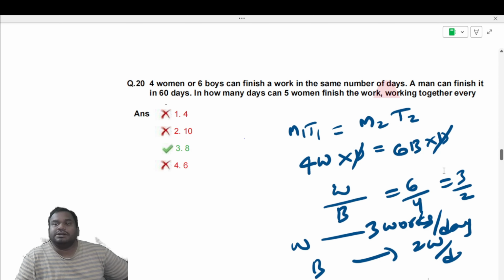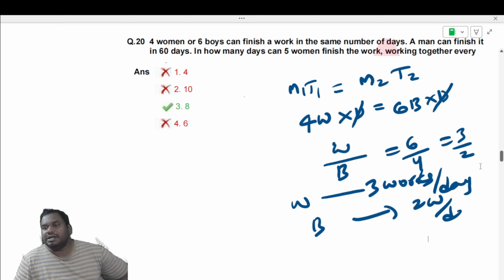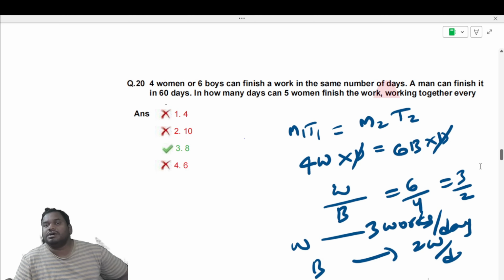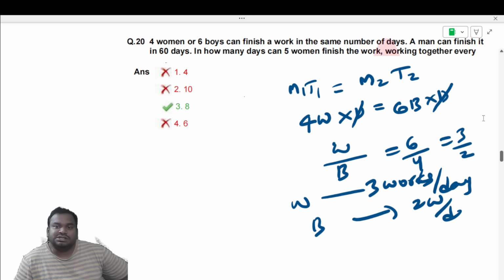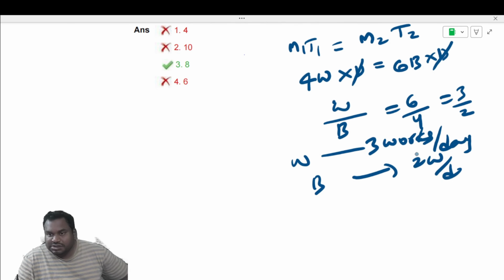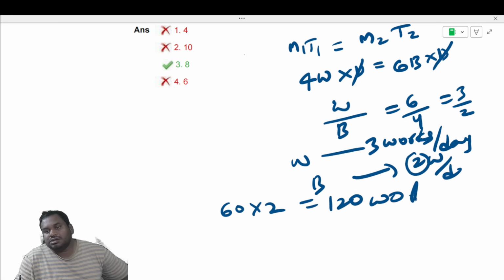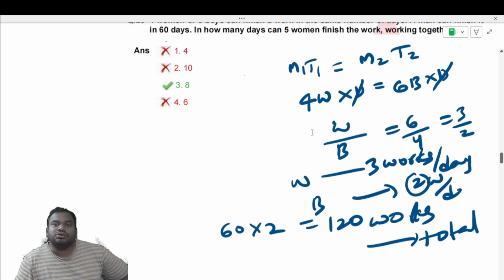Now, a man can finish it in 60 days. Now he is saying man, so man and boys both are the same. So here he is confusing, okay? But still you need to take man and boy as the same thing because we don't have a man mentioned anywhere. So he can finish it in 60 days, which means in one day you will do two works. So 60 into 2 will be 120 works, the total works.